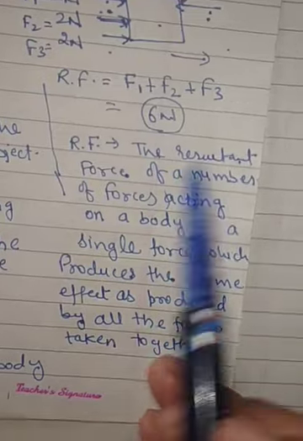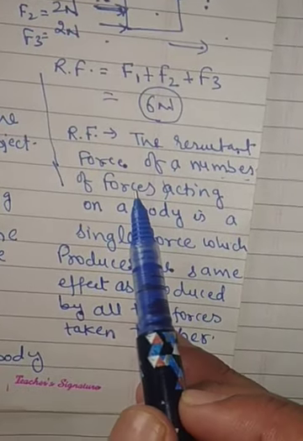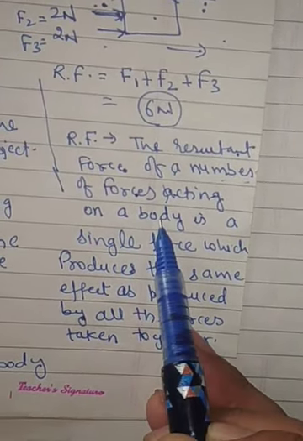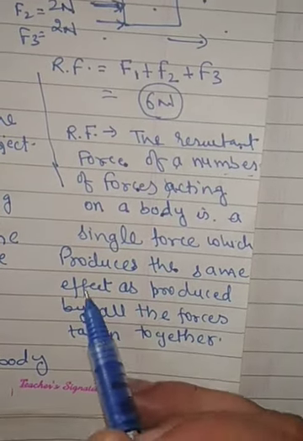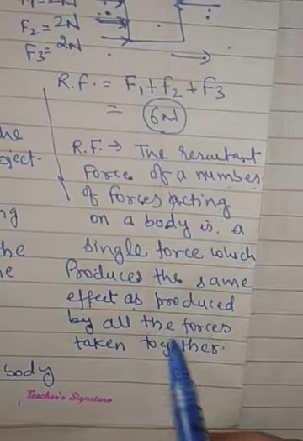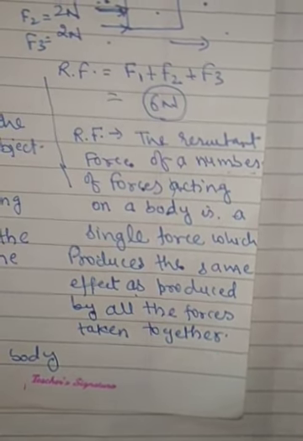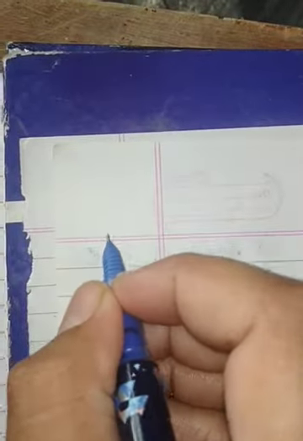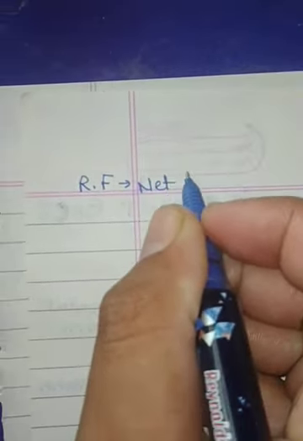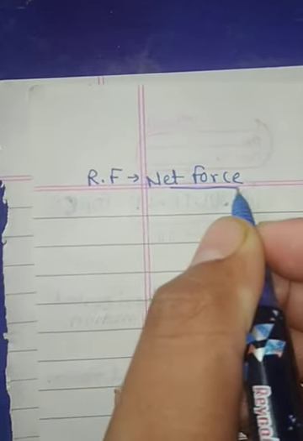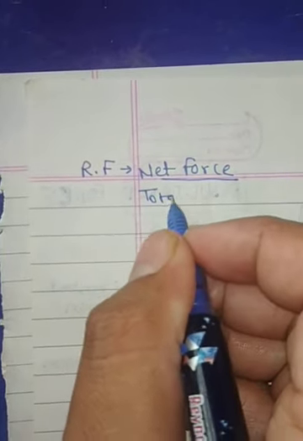The resultant force of a number of forces acting on a body is a single force which produces the same effect as produced by all the forces taken together. Another name of resultant force is what? Net force. Net force means total force.